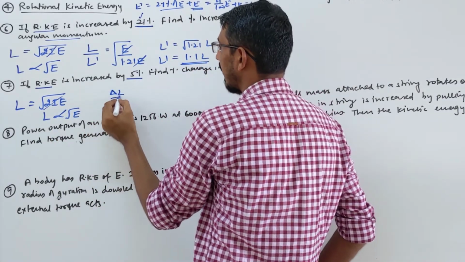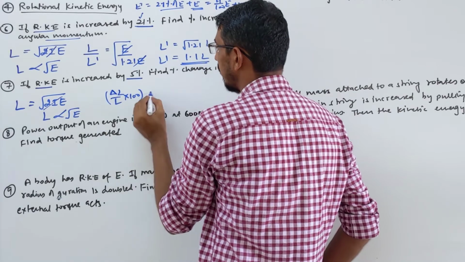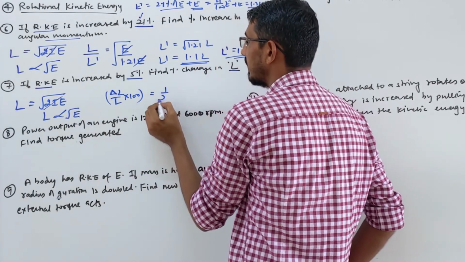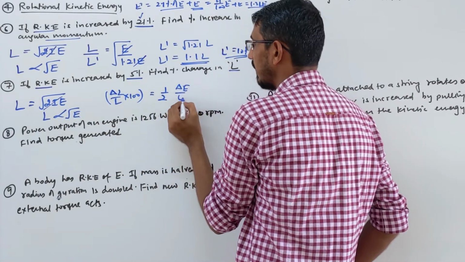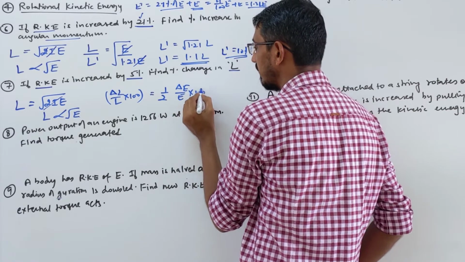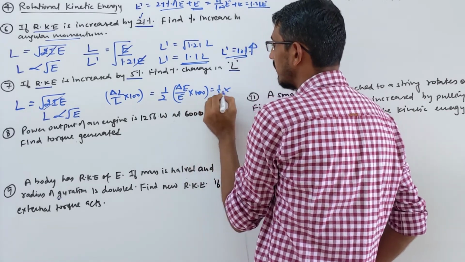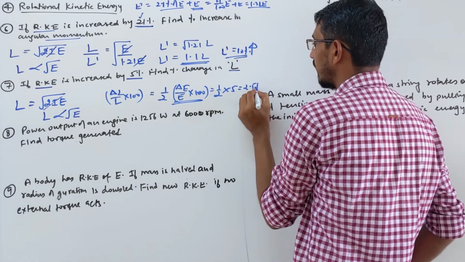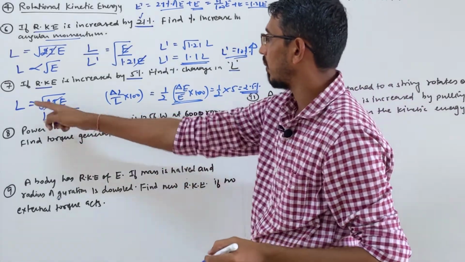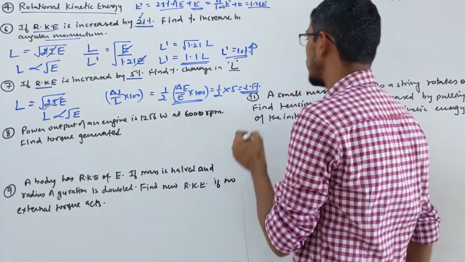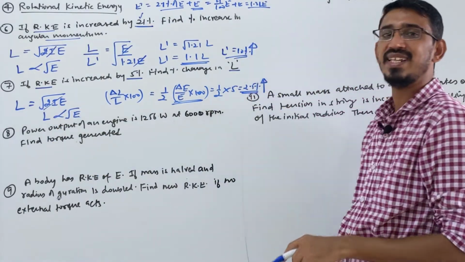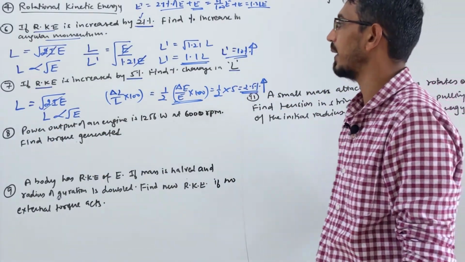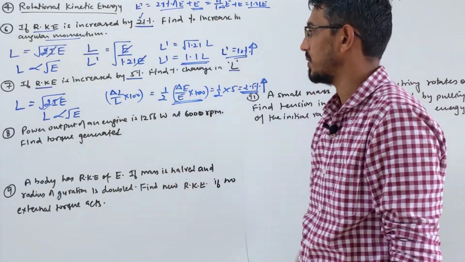You write del L by L into 100 is equal to, here the power half comes in the front, half del E by E into 100, right? So 1 by 2, and this is already given to you, 5%. So that answer becomes 2.5%. And again they are proportional. If E is increased, L will also increase. So what is the answer? 2.5% and increased, right?